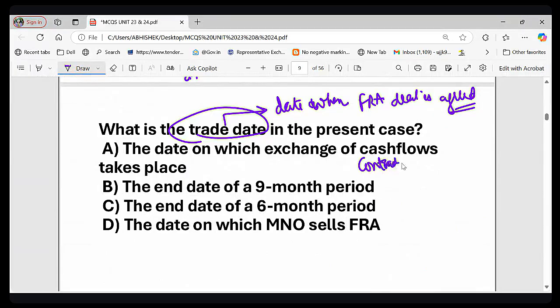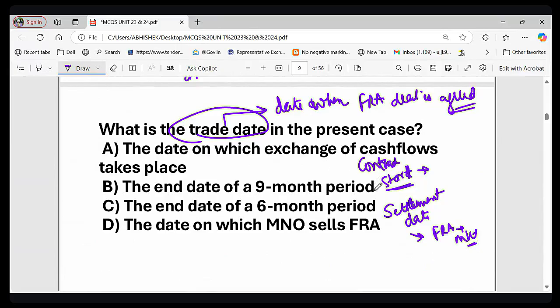Contract start date means when the FRA actually begins affecting the borrower. And there is something called settlement date. Try to understand the difference between these dates. Trade date is different, contract start date is different, and settlement date means when the FRA is settled based on market rate.